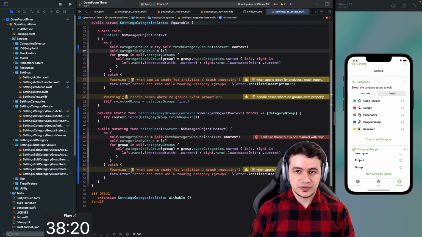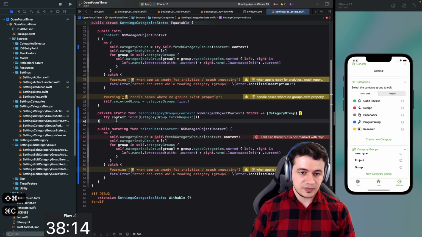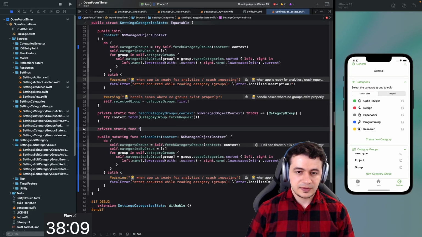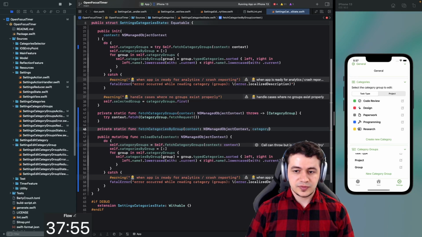Category groups. This is the logic for getting category groups, so let's also put that here. This is fetchCategoriesByGroup. Context in its managed object context, and I guess we need to pass the category groups.